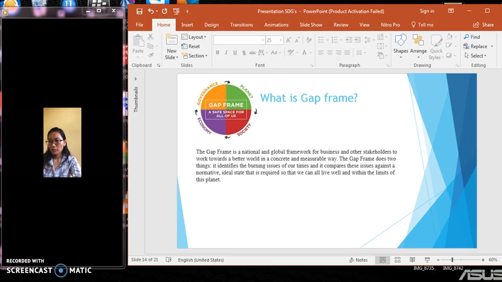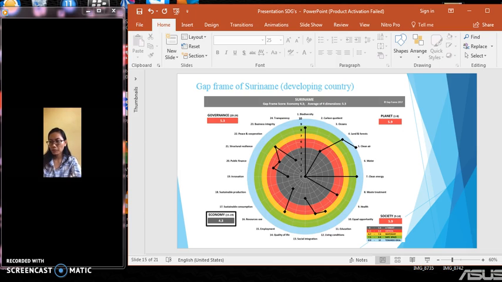You can see the GAP frame has 5 colors for the 5 criteria. The gray one is for the threat, the red one is for the critical, the yellow one is for the watch list, the green one is for the safe space, and the blue one is for towards ideal.